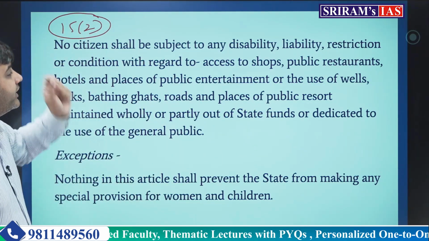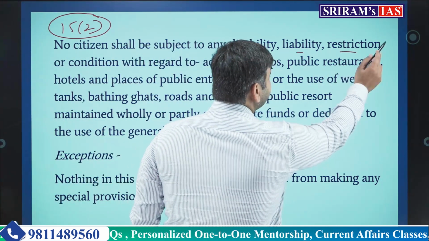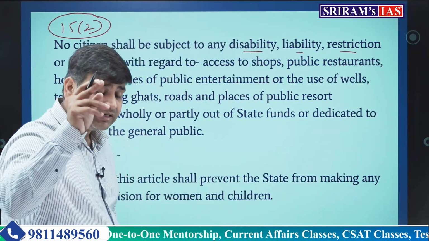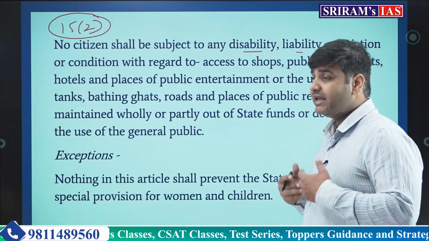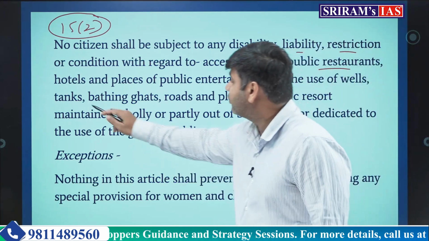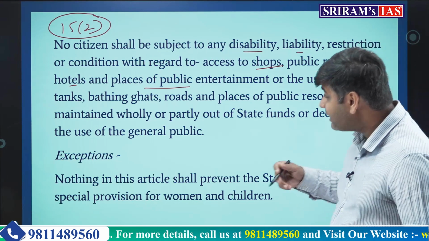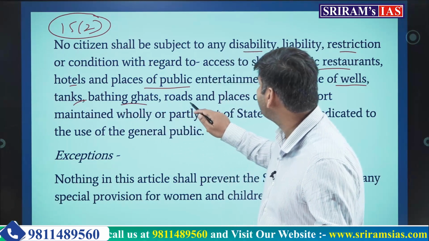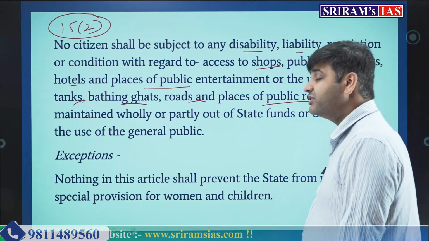It has pinpointed that there shall not be any kind of disability, liability or restriction on the basis of religion, race, caste, sex or place of birth for access to shops, public restaurants, hotels, places of public entertainment, use of wells, tanks, bathing ghats, roads, and places of public resort maintained wholly or partially by the state.